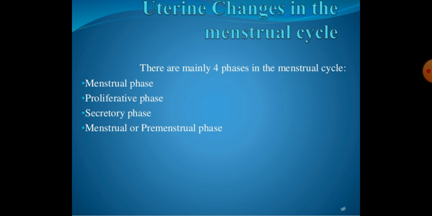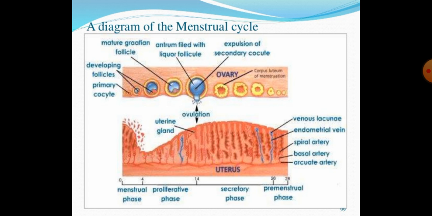Uterine changes in the menstrual cycle. There are mainly 4 phases in the menstrual cycle. First, menstrual phase. Second is proliferative phase. Third is secretory phase, and fourth is premenstrual phase.